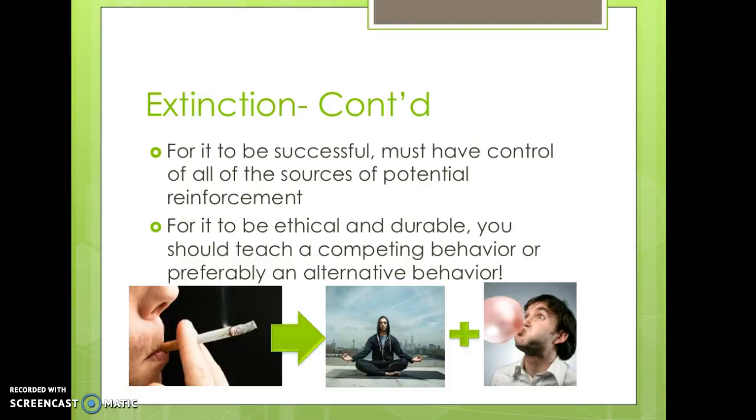For extinction to be ethical and durable, you should always teach a competing behavior, or, preferably, an alternative behavior. For the child at the grocery store, it might be teaching them to ask for a lollipop when they're calm. For the child in art class, it might be teaching them to ask for a break. For the example shown below, a smoker might create a self-management plan where they abstain from smoking altogether and immediately, but program for a competing behavior of gum chewing and an alternative behavior of meditation.